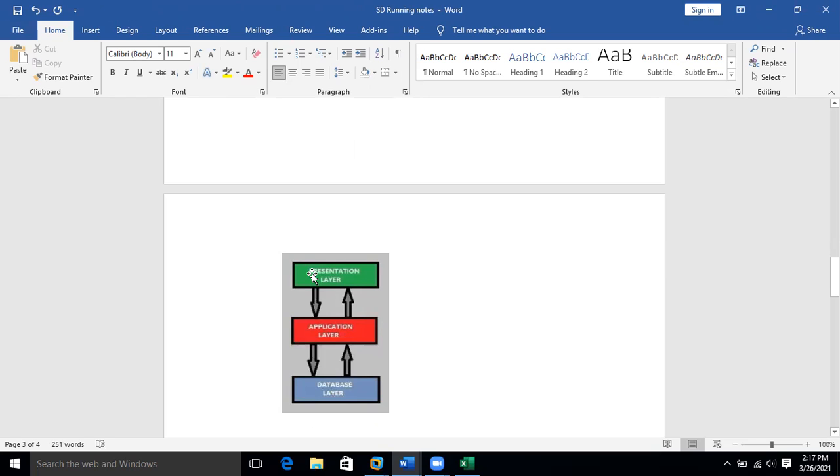When you give input, it processes in the application layer. If there is a record, then it will be displayed again in the presentation layer in the form of output. That is the system architecture. 3 layers. 1, 2, 3. Correct?